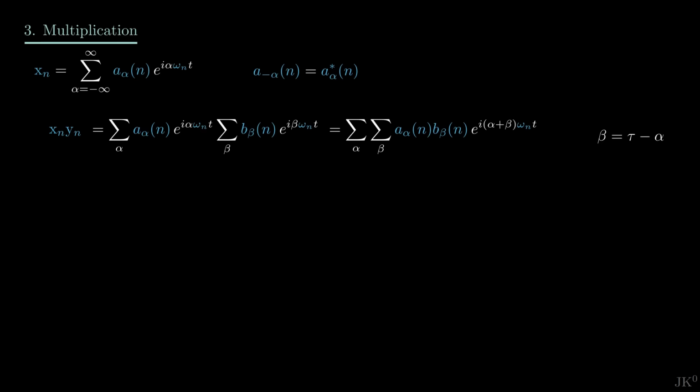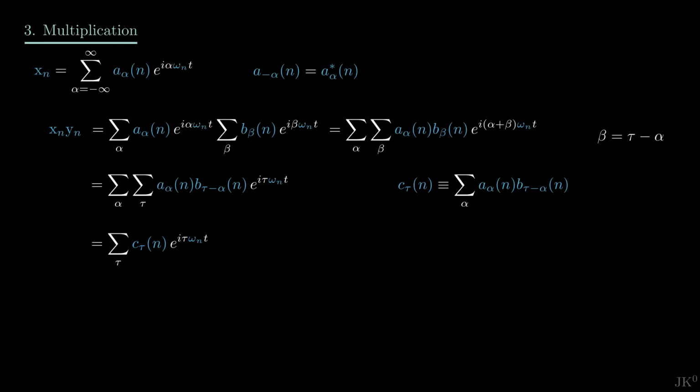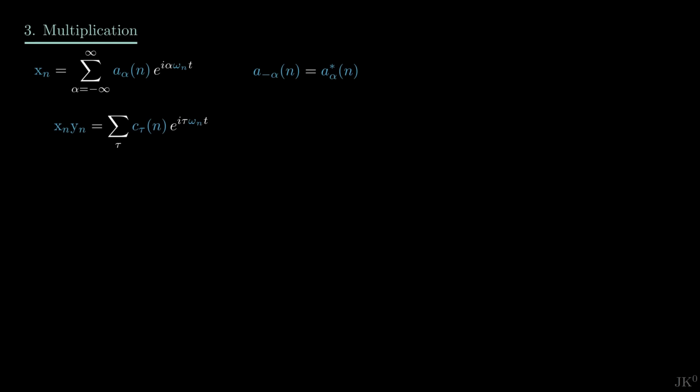However, we can introduce a new index tau, which allows writing the product as a new Fourier series. Defining the new Fourier modes in terms of A and B, we explicitly find that the product of two positions x and y gives a series that has the same structure as x. This is one of the great properties of Fourier series.